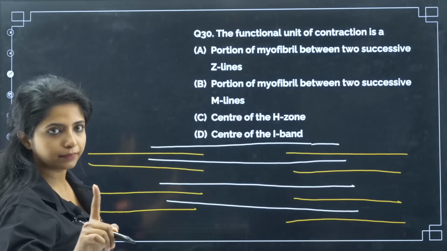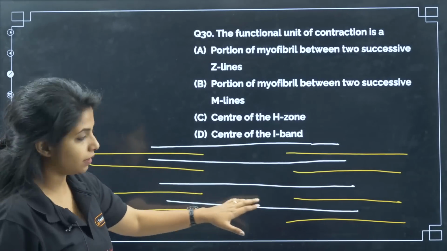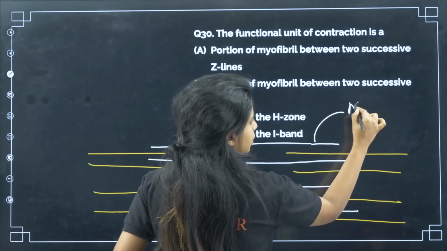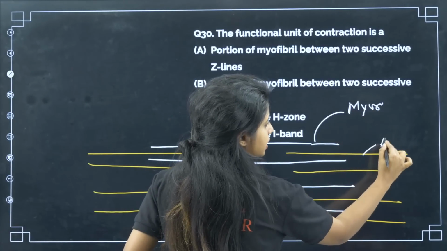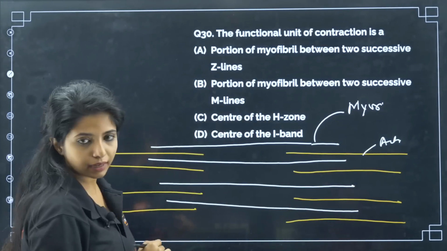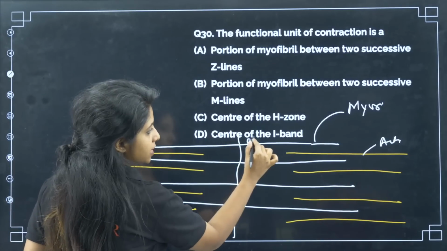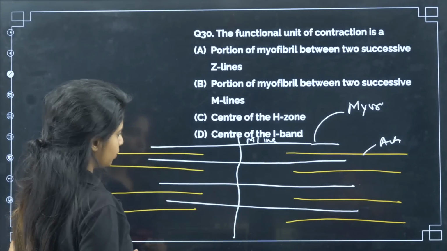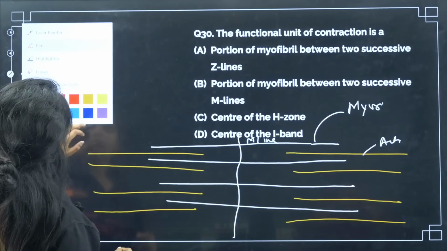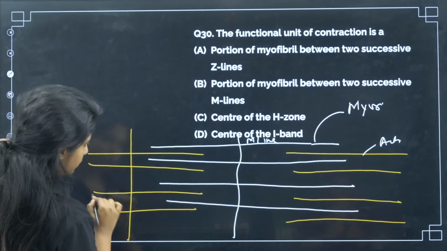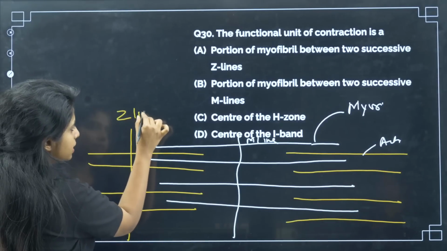Just a second, ma'am. Okay, so this area, this is the myosin band and this is the actin filament that you are having, right? So this area where you just have the myosin, you call this the M line. This line is the M line, okay? And over here where you just have the actin, this will be known as the Z line.